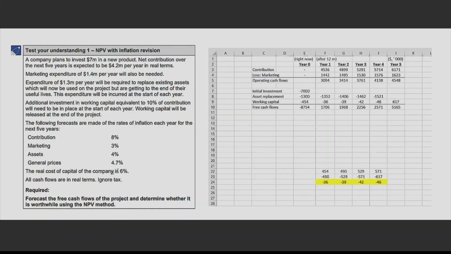Now how do we do that? Real cost of capital is given to you as 6%. But I have inflated the cash flows. That means wherever the specific rates of inflation are used to inflate cash flows, you need to use the money method. That means I need the money rate of return to calculate the NPV, right? How do I calculate the money rate of return? You remember the Fisher's formula?